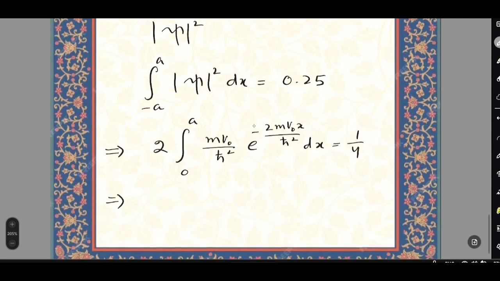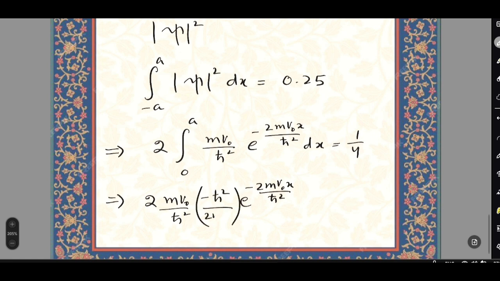So it implies m v naught by h cut square, integration will have e to the power minus 2 m v naught x by h cut square, and we'll have a factor as minus h cut square by 2 m v naught, which equals to 1 by 4.